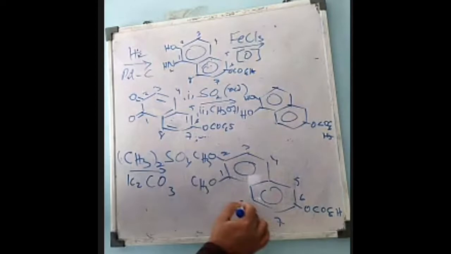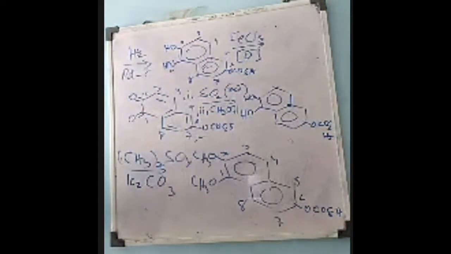And when this dimethoxy compound is treated first with potassium hydroxide, followed by hydrochloric acid, that is a familiar reaction.